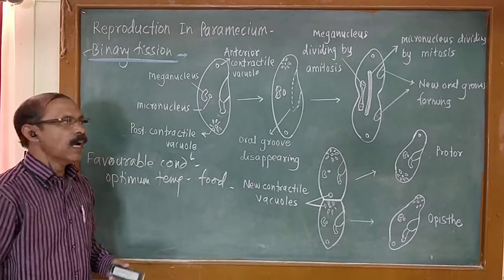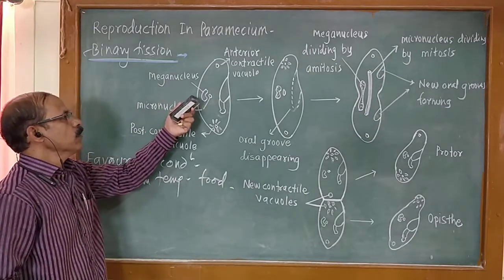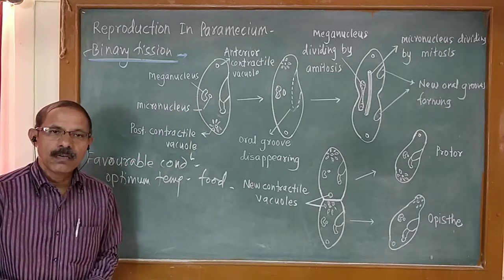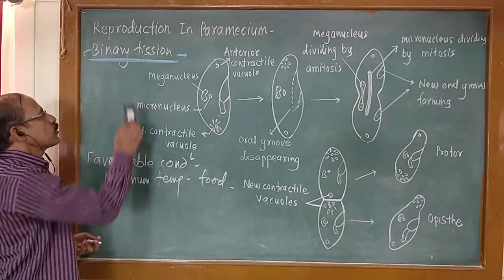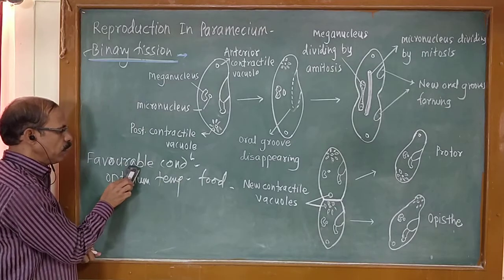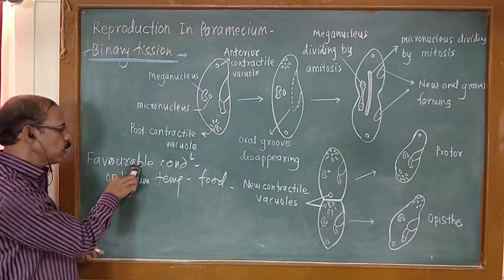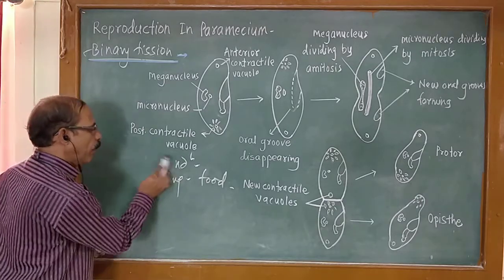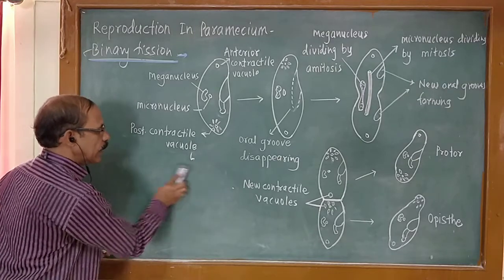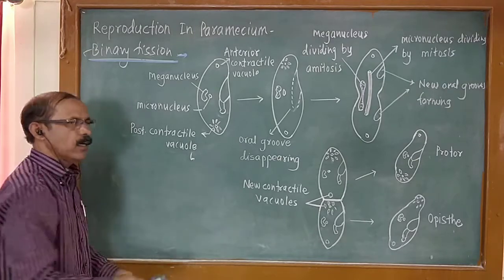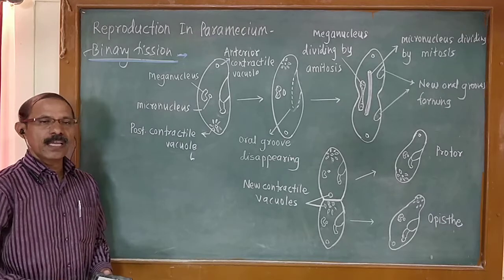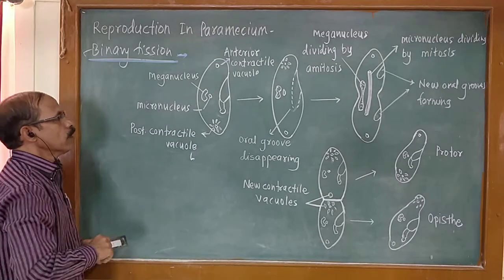Then Paramecium reproduces asexually by means of binary fission, when favorable conditions are available in the surroundings, that is optimum temperature and plenty of food material.